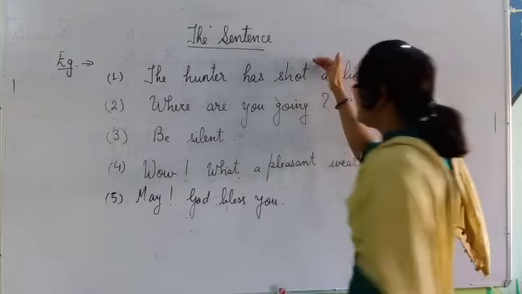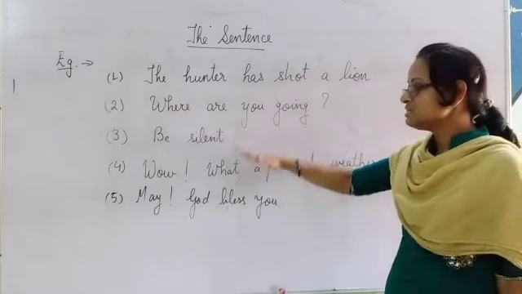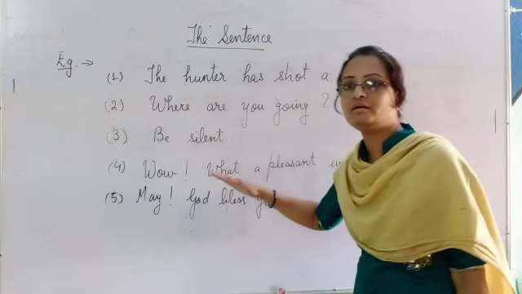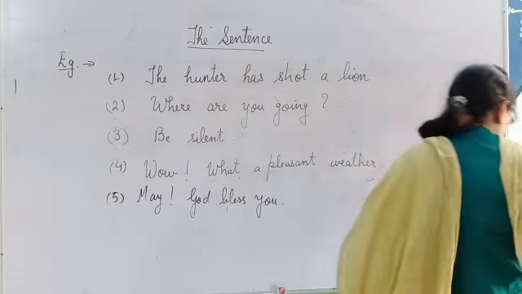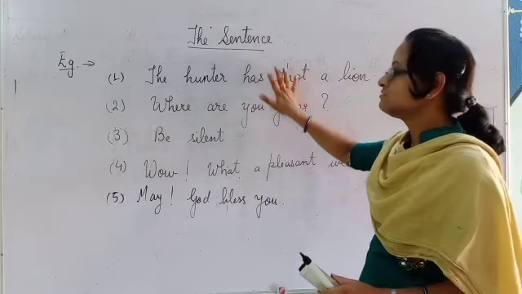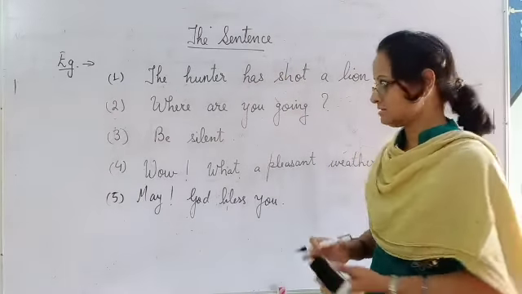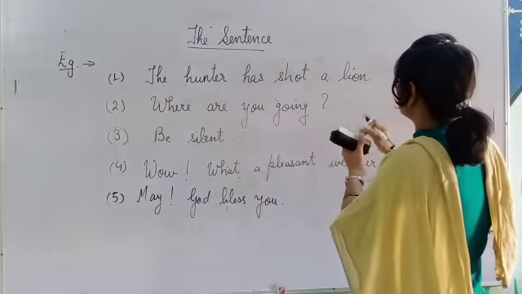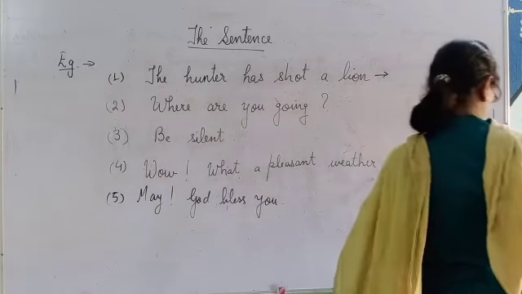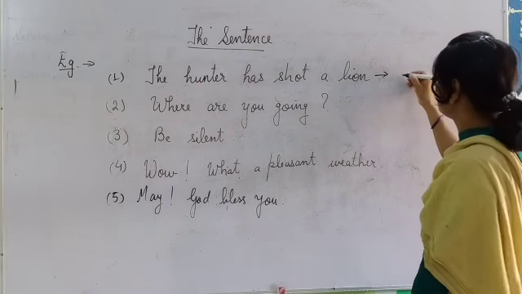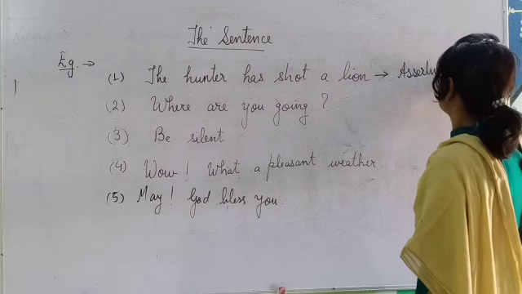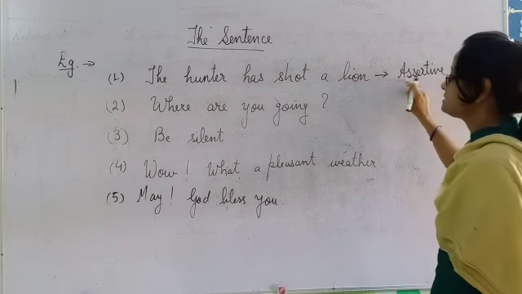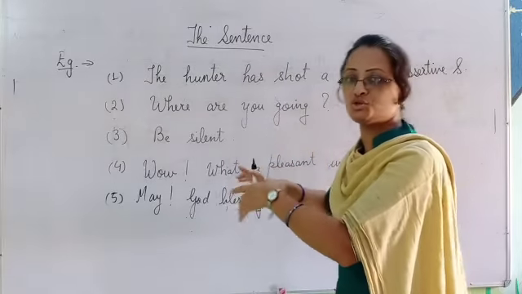Now, we have seen that none of these sentences were similar in their type. So what conclusion can you draw here? That there are five types of sentences. The first category is called assertive. Assertive sentence. Here I have made an assertion.